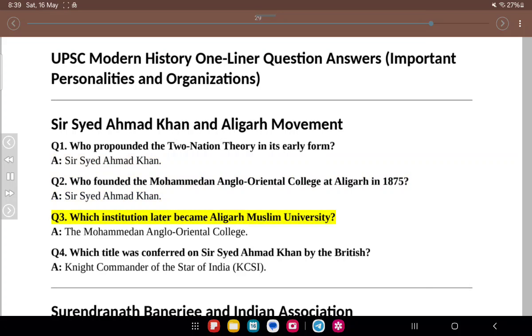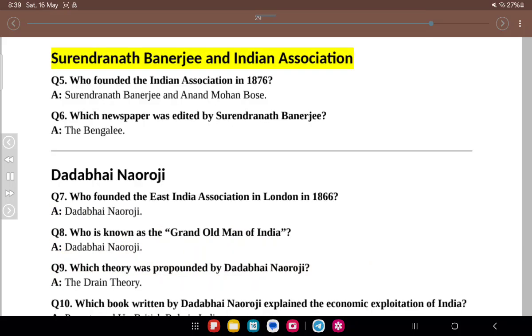Q3. Which institution later became Aligarh Muslim University? A. The Mohammedan Anglo-Oriental College. Q4. Which title was conferred on Sir Syed Ahmad Khan by the British? A. Knight Commander of the Star of India, KCSI. Surendranath Banerjee and the Indian Association.